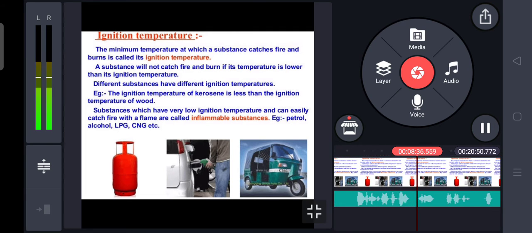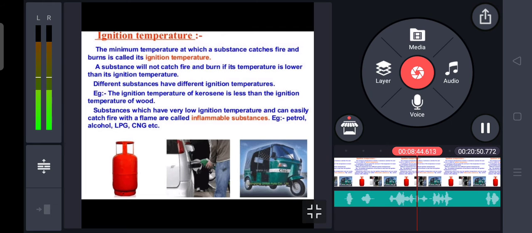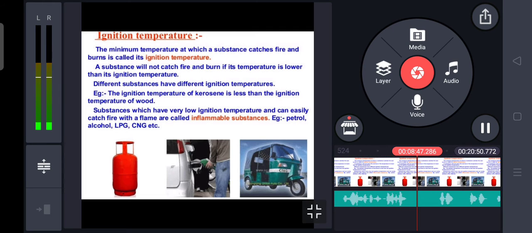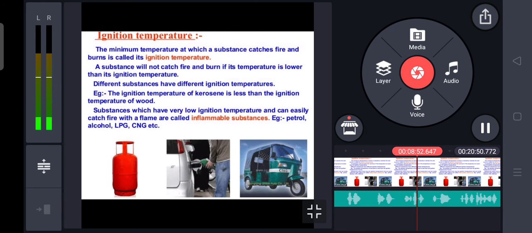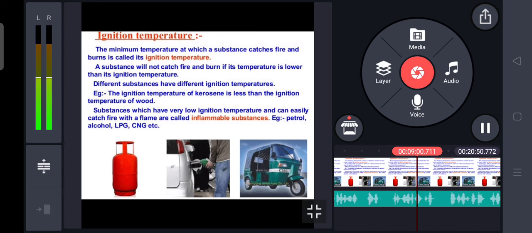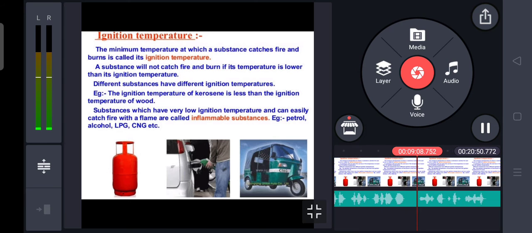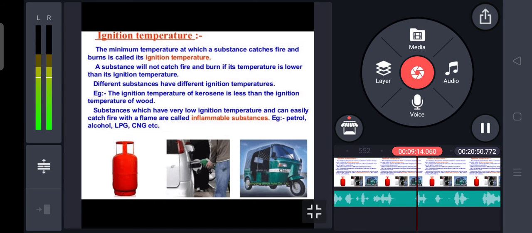So for different substances, this ignition temperature is different. Some substances may burn at room temperature, or some substances may burn at high temperature. If you notice, in our surroundings there are so many substances which can easily catch fire. For example, petrol, LPG, CNG gas, or dry grass. These types of substances easily catch fire because the ignition temperature for these substances is very low.